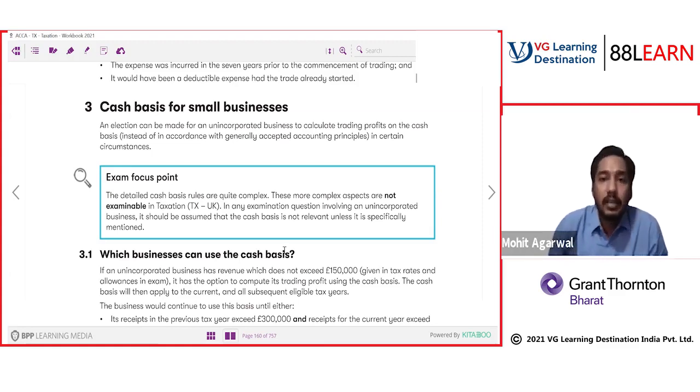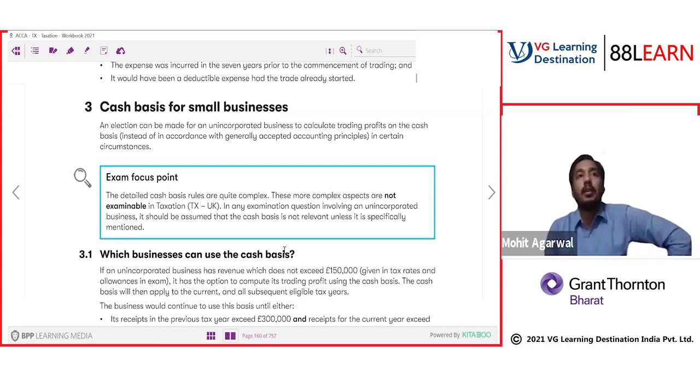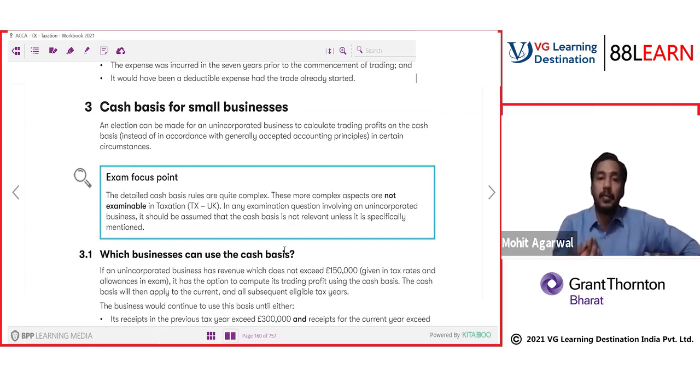An election can be made for an unincorporated business to calculate trading profit on the cash basis instead of in accordance with generally accepted accounting principles in certain circumstances. Understand one thing. Normally, accounting profit is calculated on accrual basis because of IFRS and IAS. But there is a rule. There can be some businesses which can use cash basis.